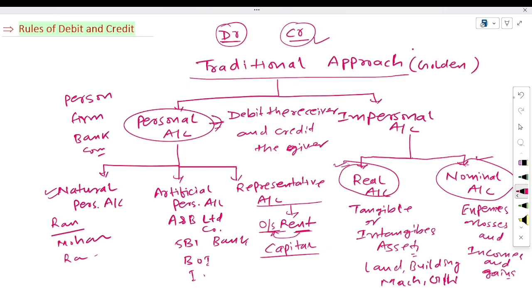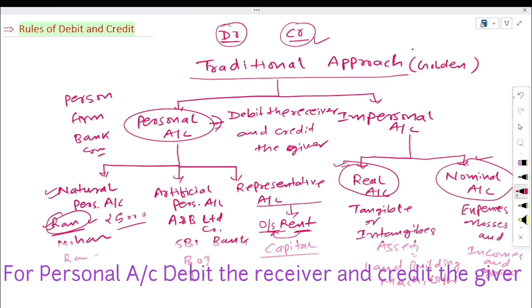Suppose here is a person, Ram, deposited rupees 5,000 into the bank. It means here the person Ram is a personal account and the bank where money is depositing, the bank is also the personal account.